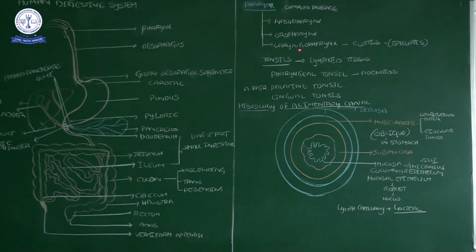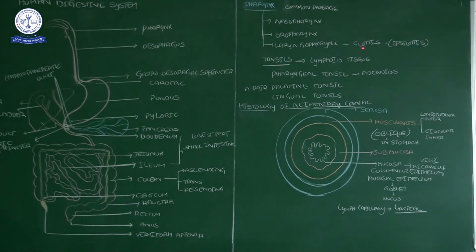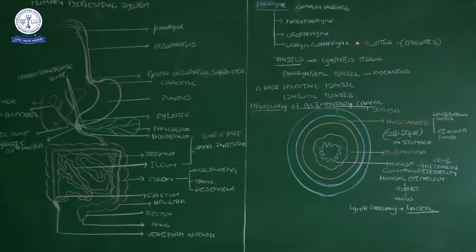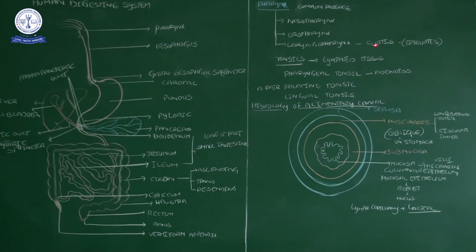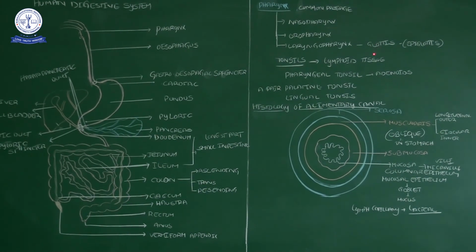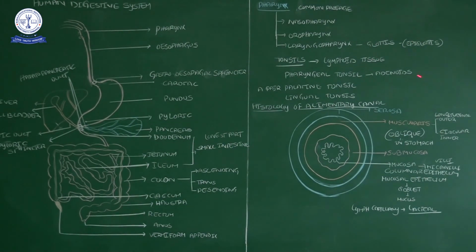The laryngopharynx opens into the glottis, a small hole present above the trachea, which allows the food item to go inside. And above the hole of the glottis, one leaf-like structure is there. That leaf-like structure we call the epiglottis.